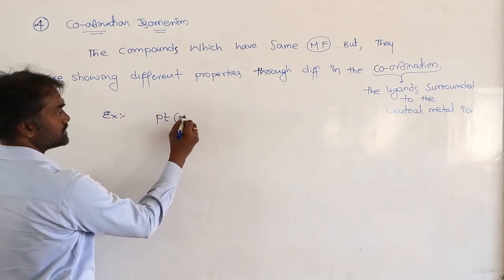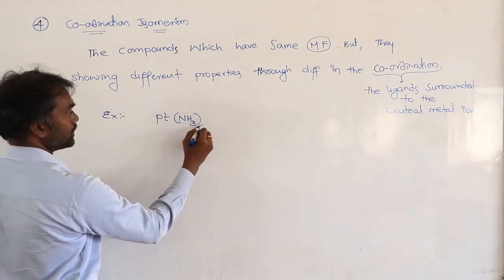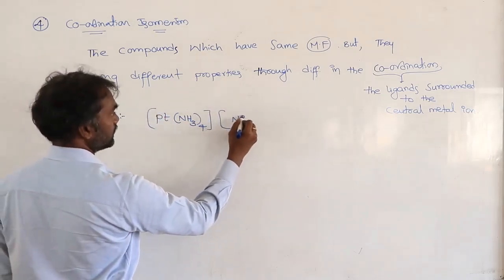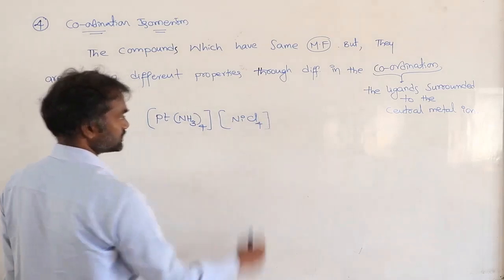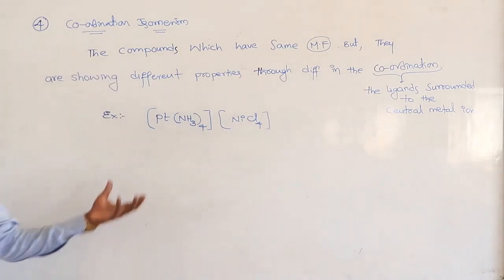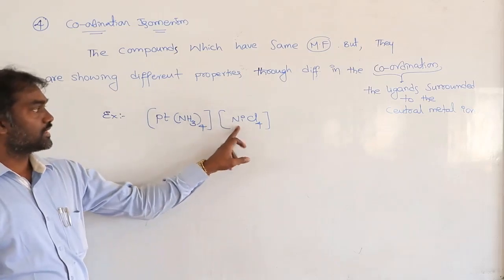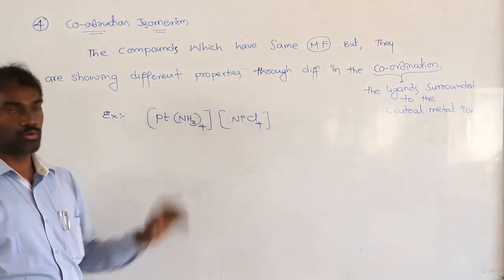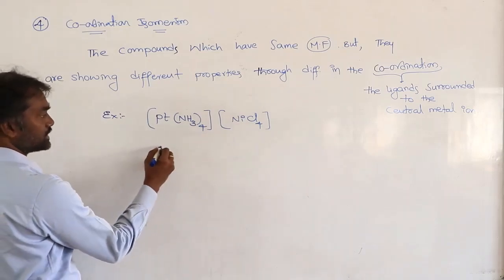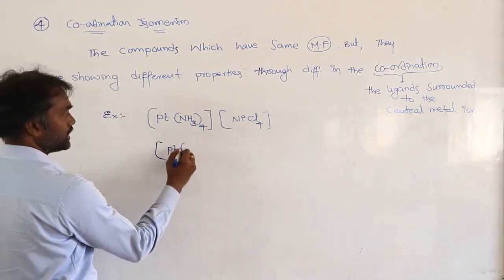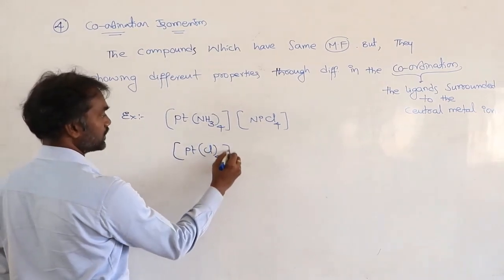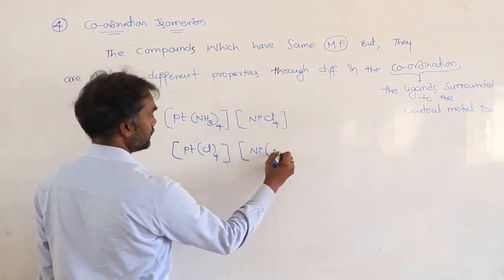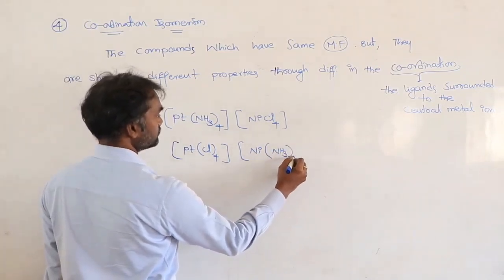So platinum is surrounded with 4 ammonias. Nickel is surrounded with chlorines. So this is a complex. Now another example I am taking. Platinum is surrounded with 4 chlorines. Nickel is surrounded with ammonias.